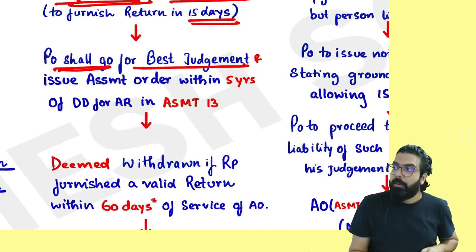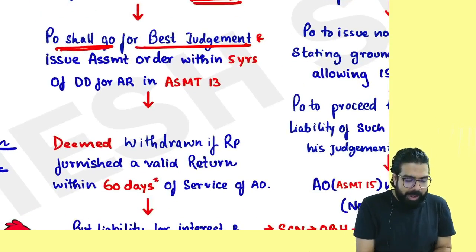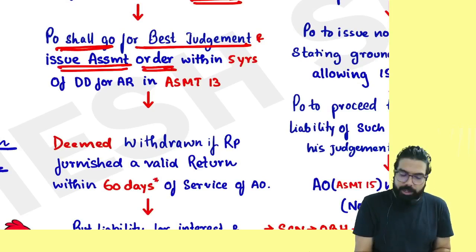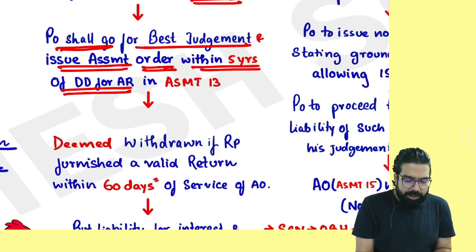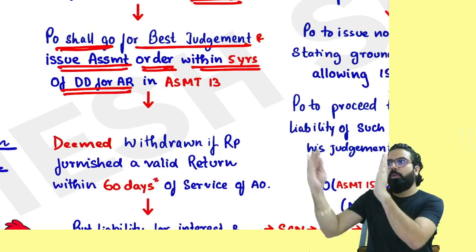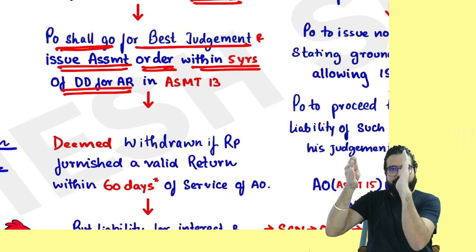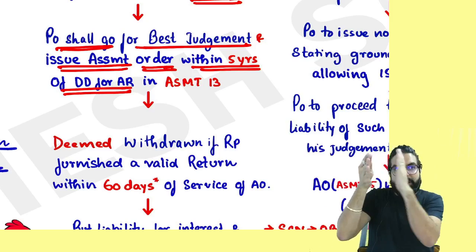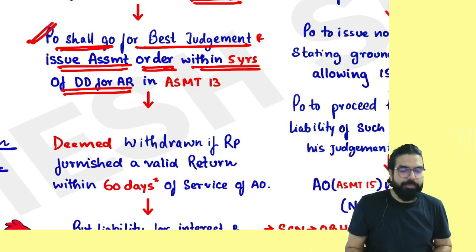Proper officer shall go for best judgment assessment and he will issue the assessment order within 5 years from the due date of annual return. Everyone, this year related annual return, say how many years? 5 years. Within 5 years, he will pass the assessment order.